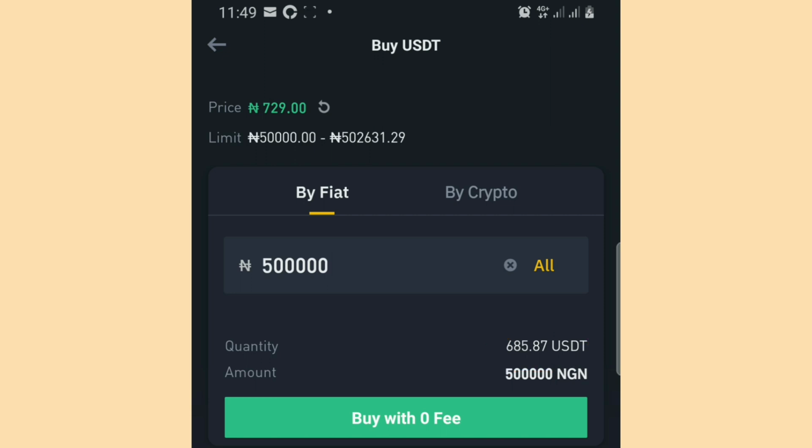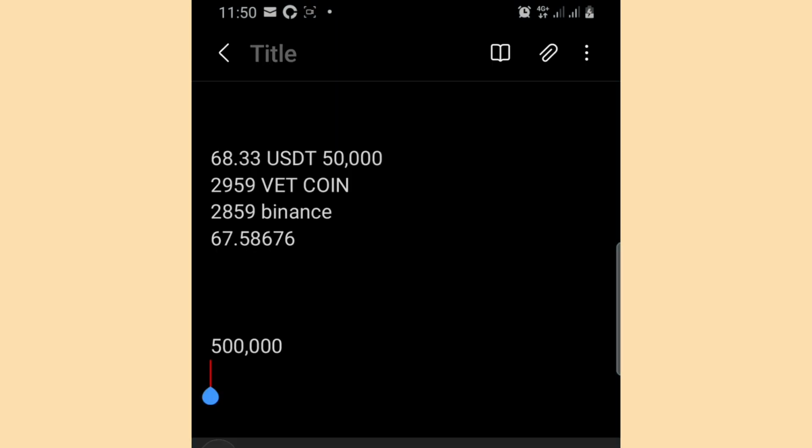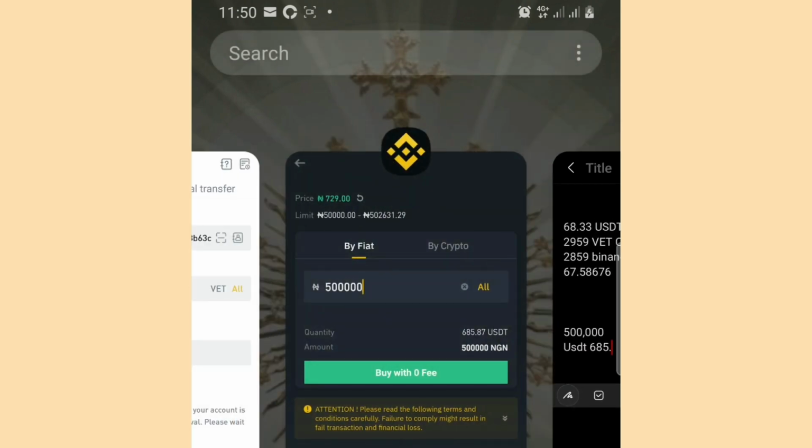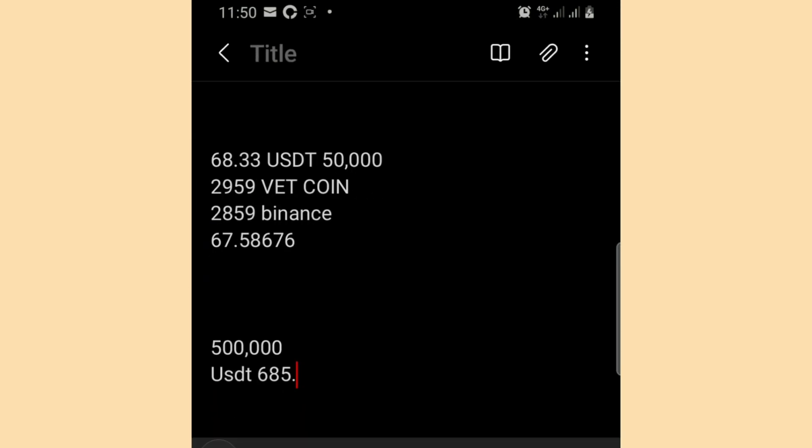685.87 USDT. You now go and write it down in your notebook or maybe your notepad, anything you're using to jot it down. You go and write it down, 685.87 USDT. So let me jot it down here on my notepad. I'll be buying 685.87 USDT. Please don't make mistake in any of these coins, because any mistake you make can be your profit. You understand? That's how this thing works.